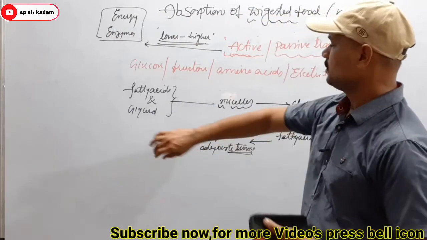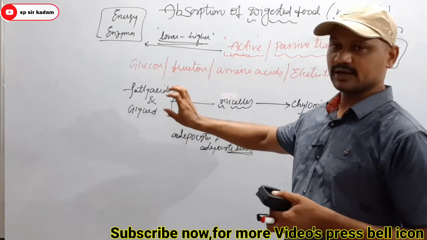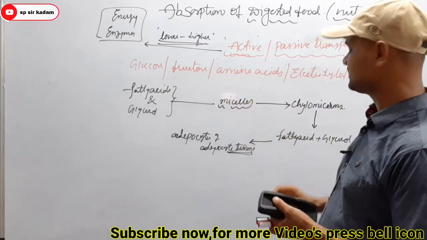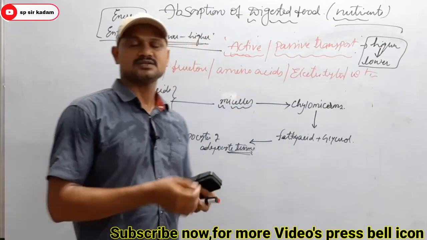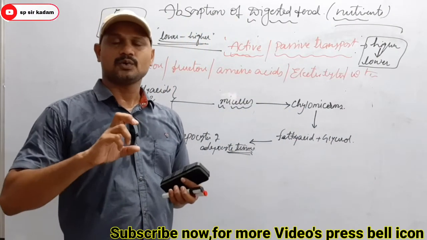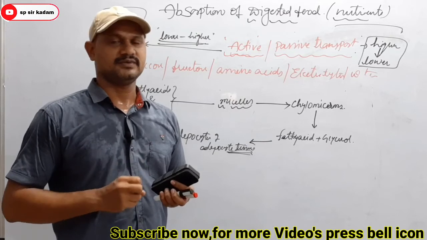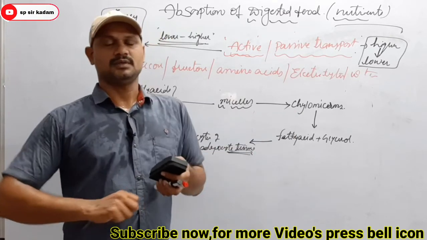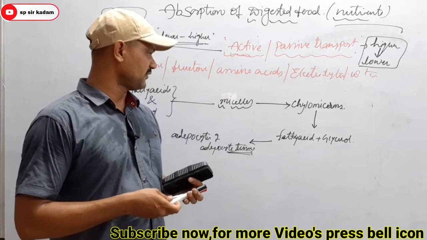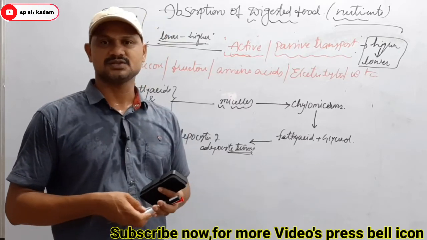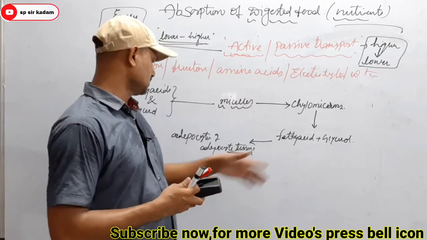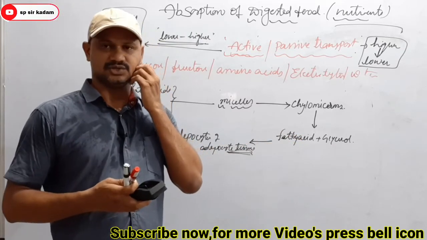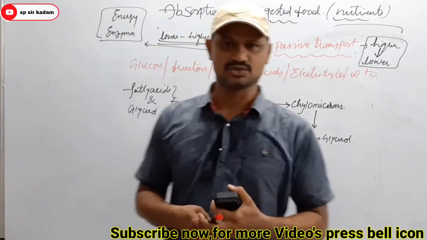So before absorption, they are converted into micelles, and these micelles are transformed into protein-coated fat globules, called chylomicrons, and these chylomicrons are broken down into fatty acids and glycerol in the presence of lipases. After that, they reach the adipocytes of adipose tissues.